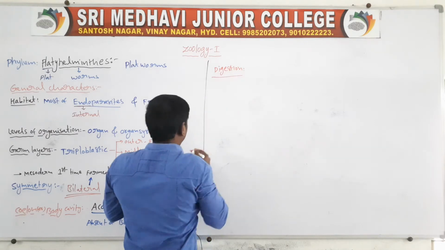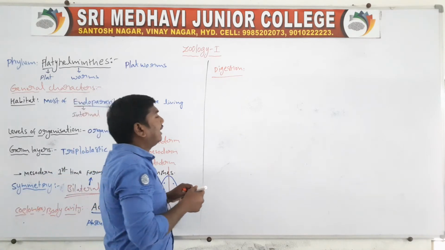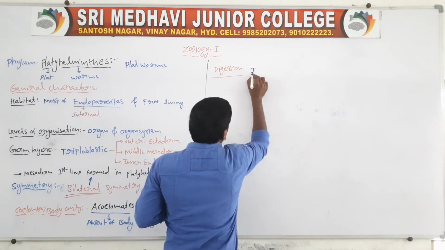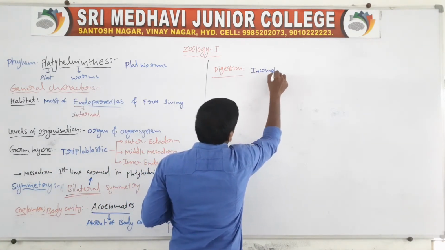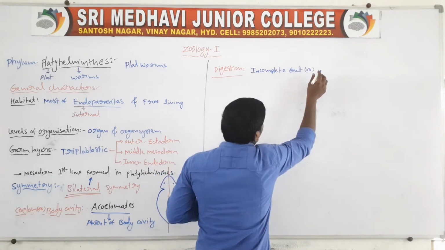Next one, digestion. They contain an incomplete gut or blind sac.